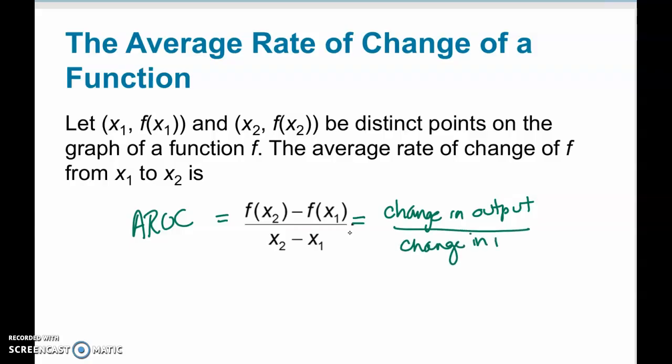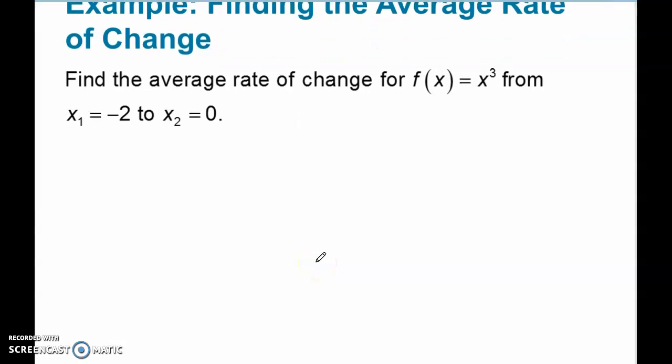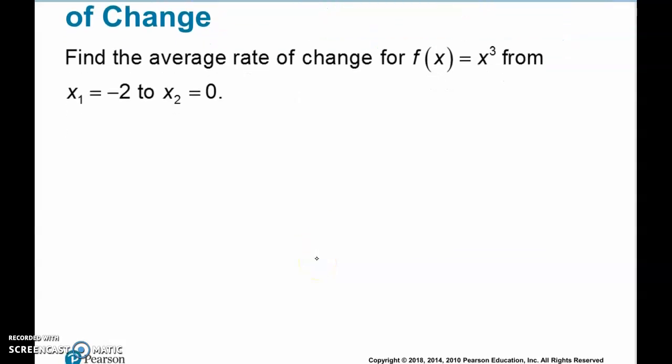So if we flip to the last page of this section, we're going to see a problem that involves this. The question says, find the average rate of change for this function f, and f of x is equal to x cubed. That's not a linear function. If you were to graph it, you would see it's not a straight line. And it says from x1 to x2.